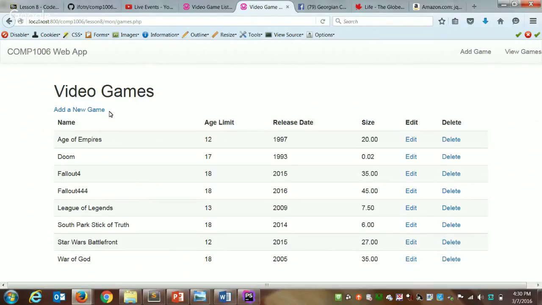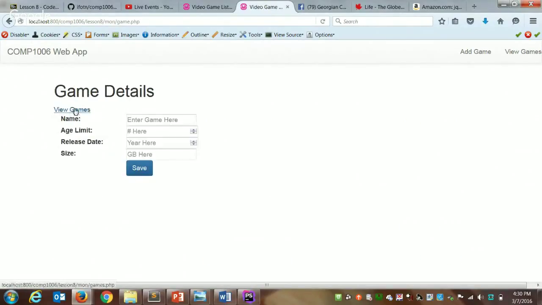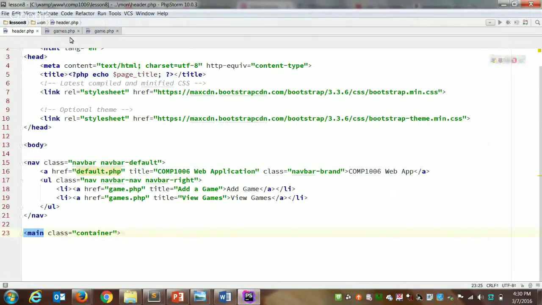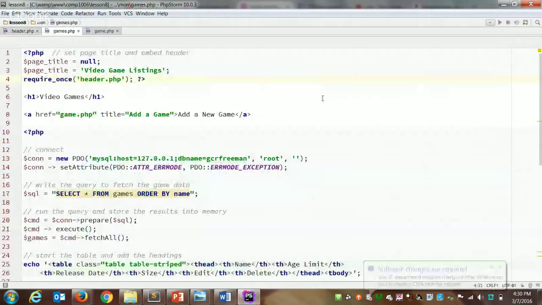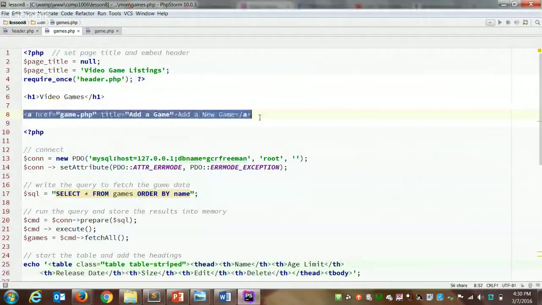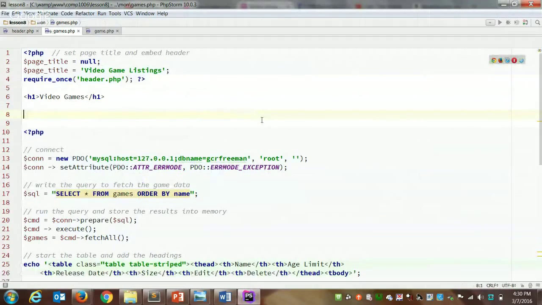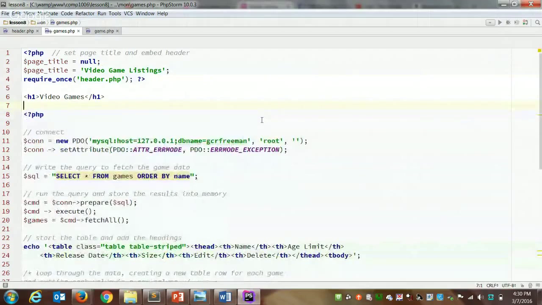So now I'm going to remove this link. We don't need it. And on this page, I want to remove this link. We now have links in our navigation bar instead. So I'm going to go to games.php. And this link on line 8, let's get rid of it. We don't need it. And then I'll go to game.php.